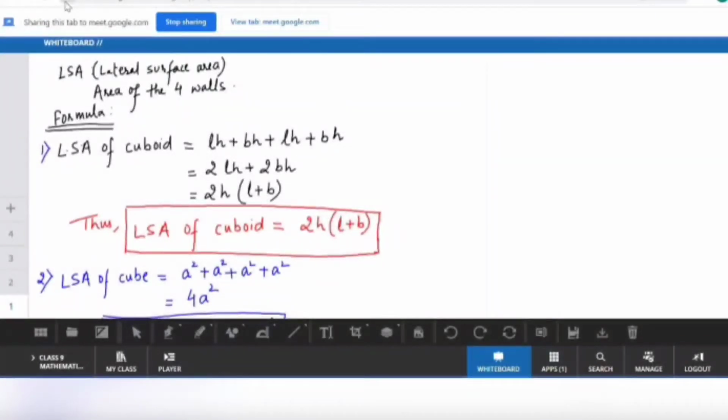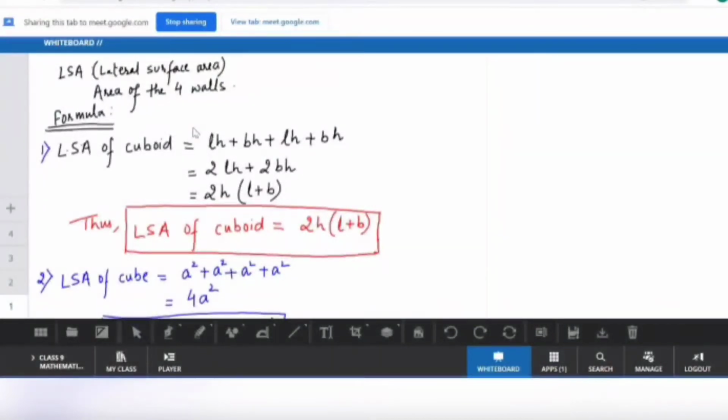Yes. So if we talk about the lateral surface area of a cuboid, it means the area of the four walls. I have written here, it means the area of just four walls.